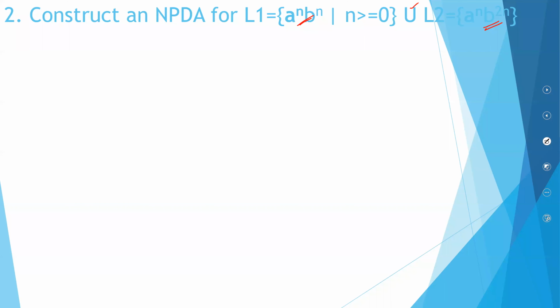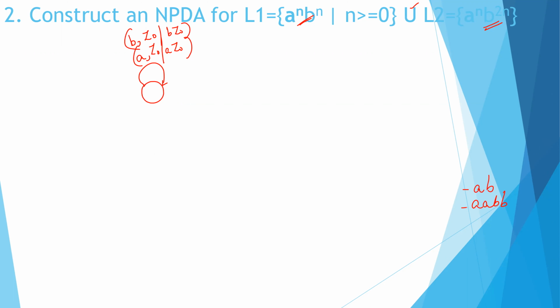So let's try doing it. First, we will construct for A raised to N, B raised to N. So I have a state. I'll not go for my final state, I'll just go for the other states. Imagine I have an A encountered, and then I have a Z0, I will be putting A into my stack. Imagine I have a B encountered, and then my empty stack, I will be putting in B0. So first I'm constructing for simply strings like AB, AAB. These kind of strings.